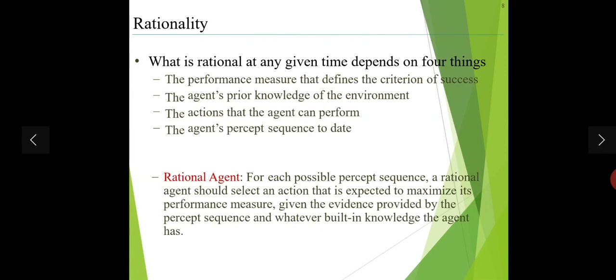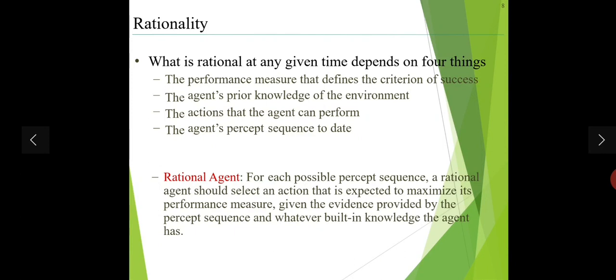Now the next thing, what is rationality now? So what is rational at any given time depends on four things. The performance measure that defines the criteria of success, the agent's prior knowledge of the environment, the actions that the agent can perform, and the agent's percept sequence to date. Okay, so these four things define what is rational.